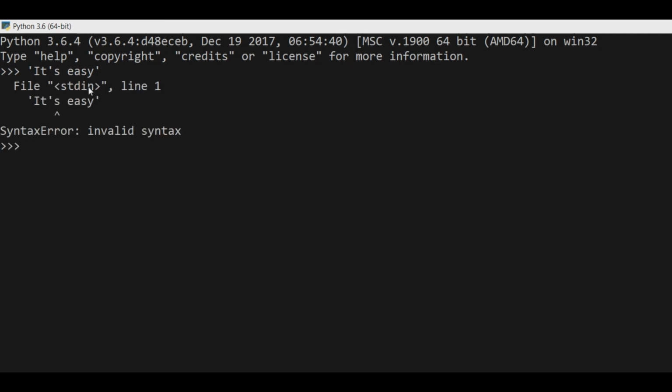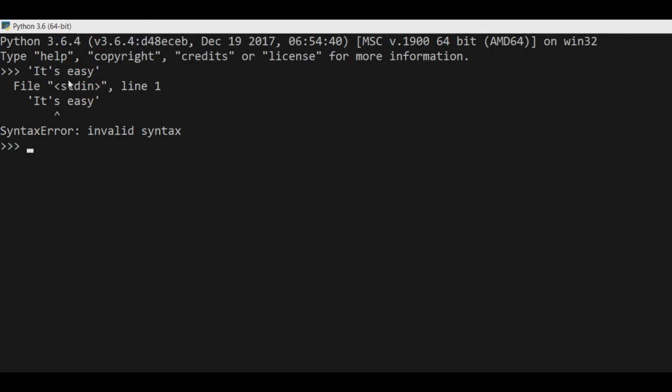Enter. We will see it is invalid syntax, because the Python syntax for a string is that we write a single quote, then the text, and then a closing single quote. So Python will only recognize "it" as the string in single quotes, and what is after this single quote, Python doesn't know what it is, because it will only consider this "it", not this extra part. So how to rectify it?